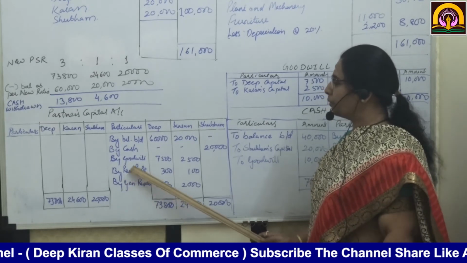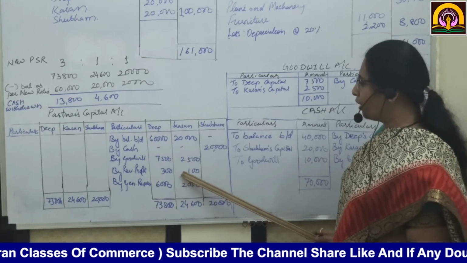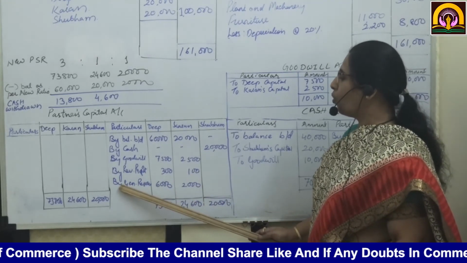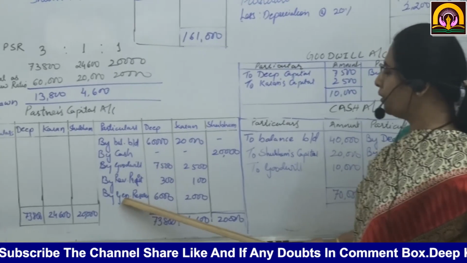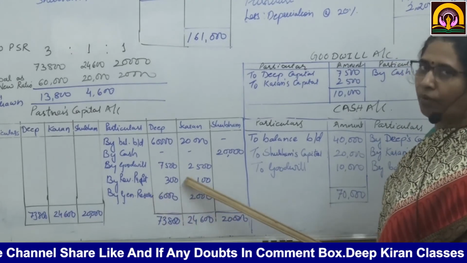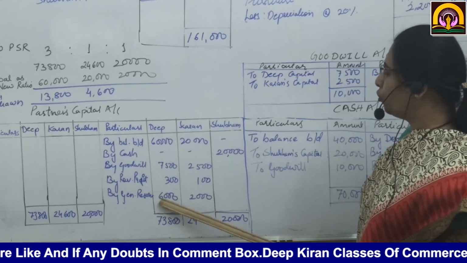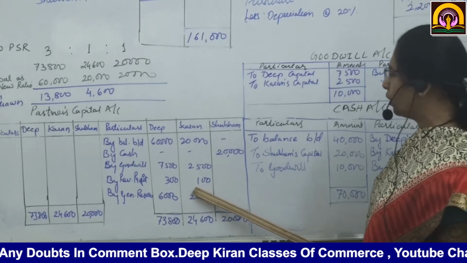Revaluation profit. See, 300 and 100, just now I told you. And there was a general reserve in the old balance sheet, which was given to us before adjustments were done. That general reserve was 8,000. So again we have divided this into their old profit sharing, that has come to 6,000 and 2,000.